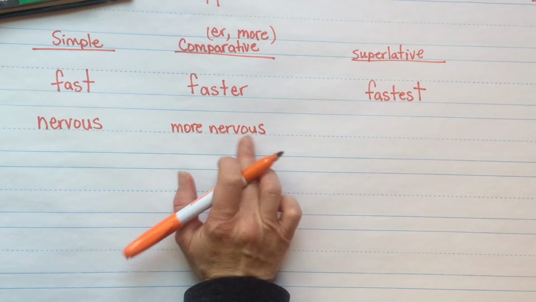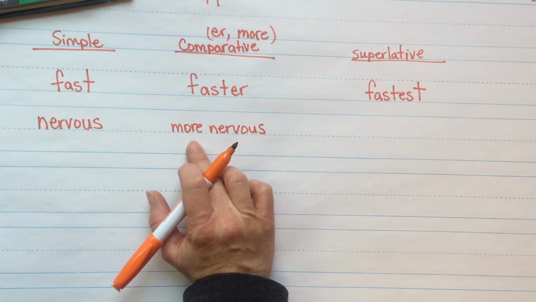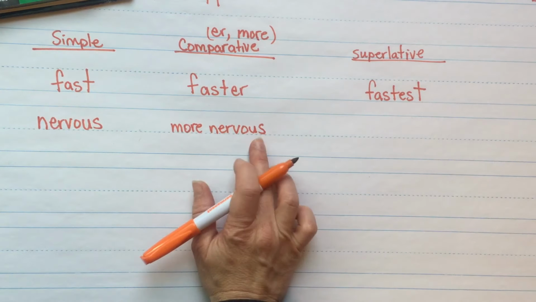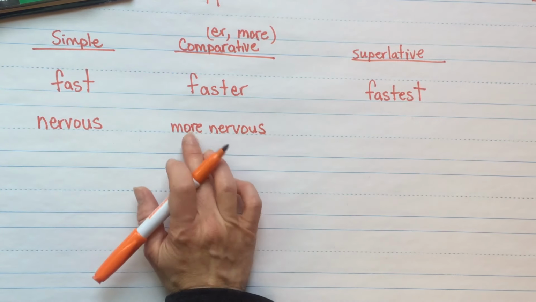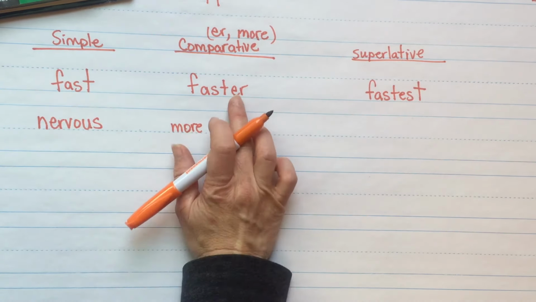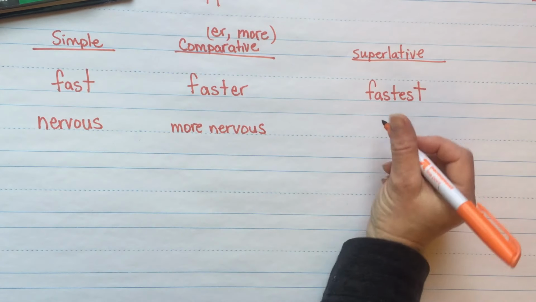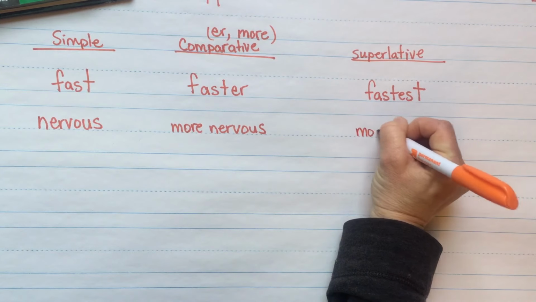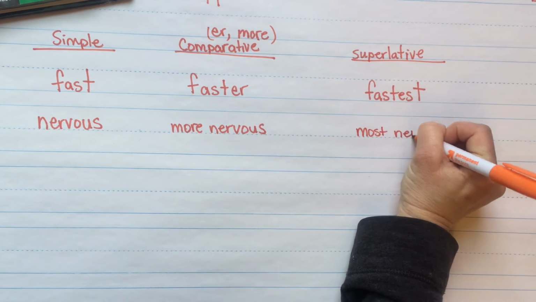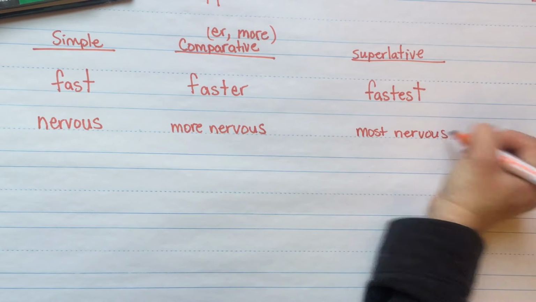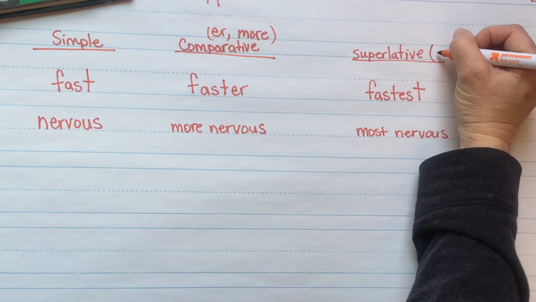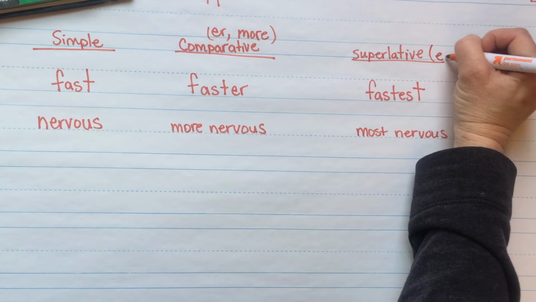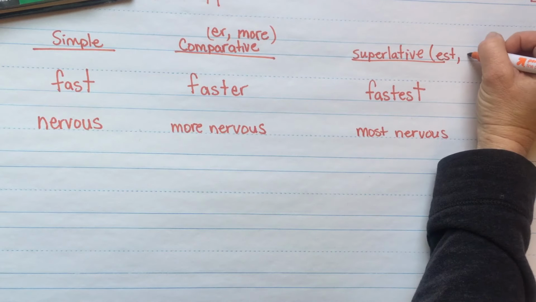So if it's two syllables, more. If it's ever three syllables, it's always going to be the more. It's not going to have that er on the end. So nervous, he was nervous. She was more nervous. What is this one? Most nervous. So this uses est on the end or most.